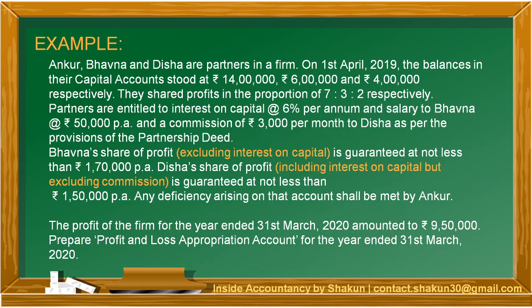On the other hand, Disha's share of profit, including interest on capital but excluding commission, is guaranteed at not less than 1,50,000 per annum. In case of Disha, that means that her share of profit plus the interest on capital total should not be less than 1,50,000. Any deficiency arising on that account shall be met by Ankur. The profit of the firm for the year ended 31st March 2020 amounted to 9,50,000. Please prepare the profit and loss appropriation account for the year ended 31st March 2020.